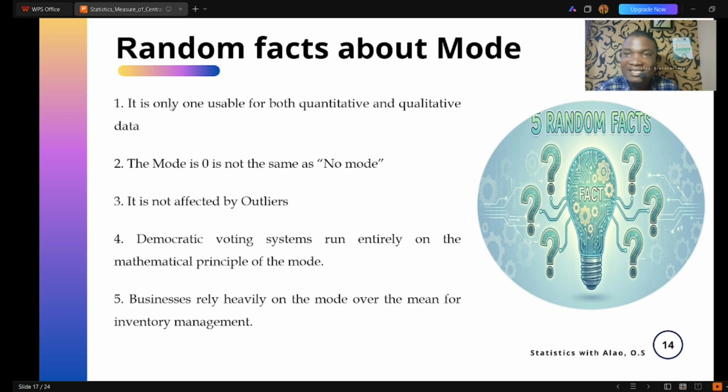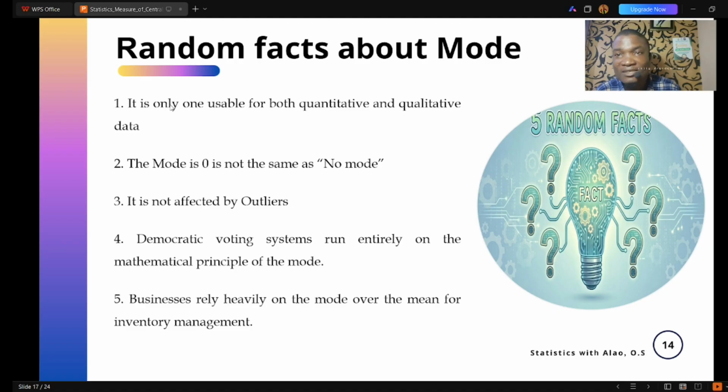But when someone says the mode is 0, it is a case where 0 occurs more in that particular distribution. Understand that 0 can also be a data value on its own. So once again, when they all occur an equal number of times, there is no mode.